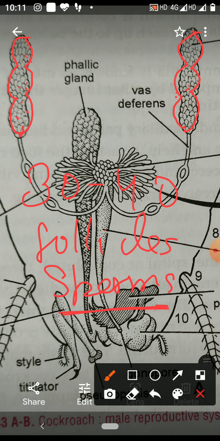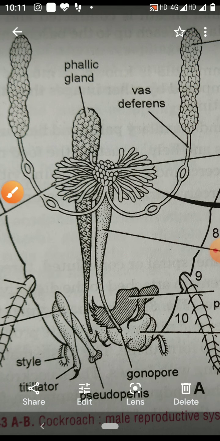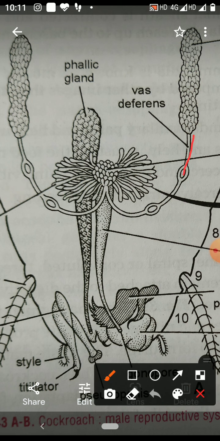Now, it is connected by a small duct. This small duct is known as vas deferens. The vas deferens is a thin, thread-like tube.